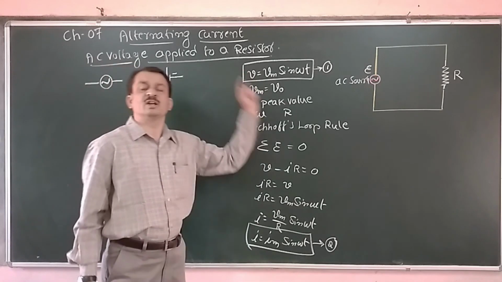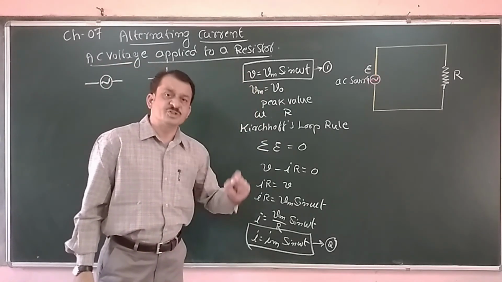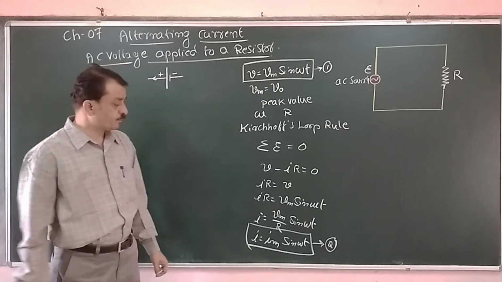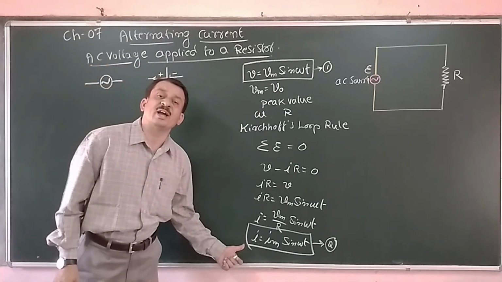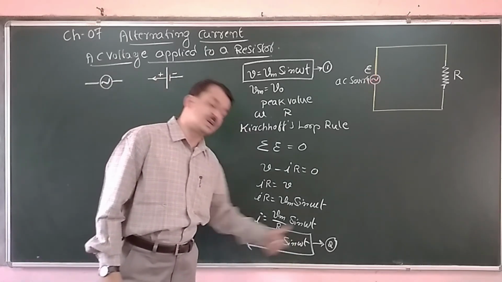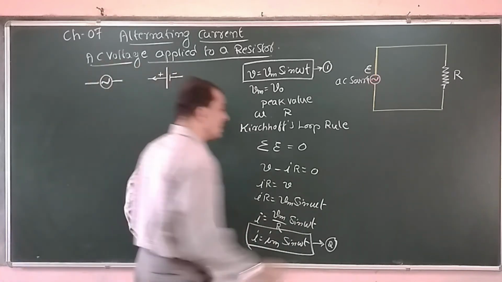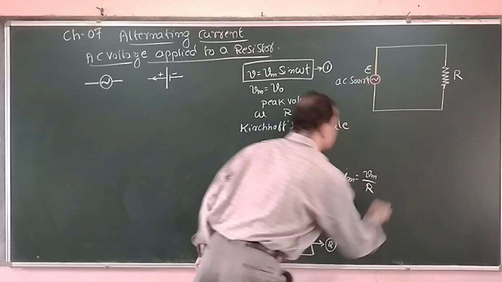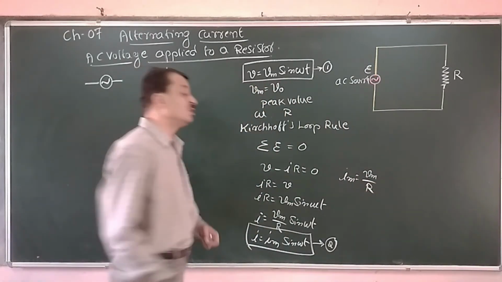Now here equation 1 represents the instantaneous voltage applied across the resistor, and the corresponding expression for instantaneous AC current is given by I is equal to Im into sine of omega t, where Im is equal to Vm by R. It is the peak value of current.